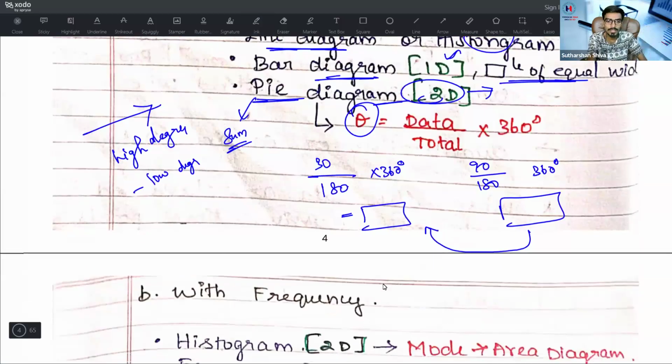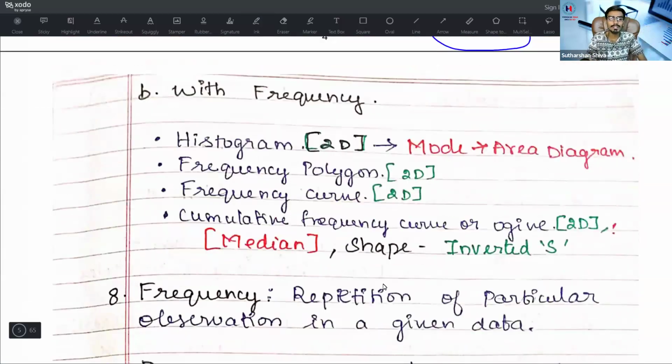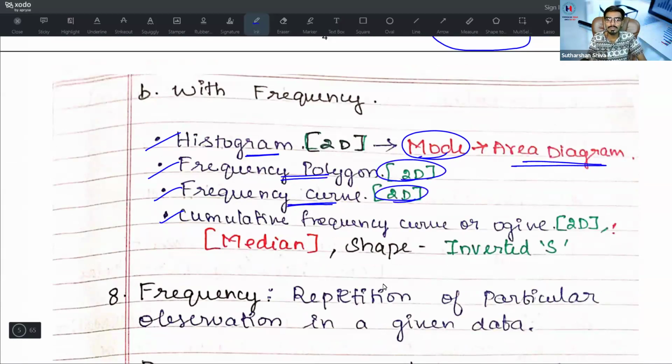You can also refer to it. Then with frequency, it is divided into 4. One is the histogram. Histogram is 2D. Historiogram or line diagram is 1D. Histogram will be helpful to find the mode. It is also called an area diagram. Then the frequency polygon is 2D. The frequency curve is 2D. The cumulative frequency curve or ogive curve is 2D.